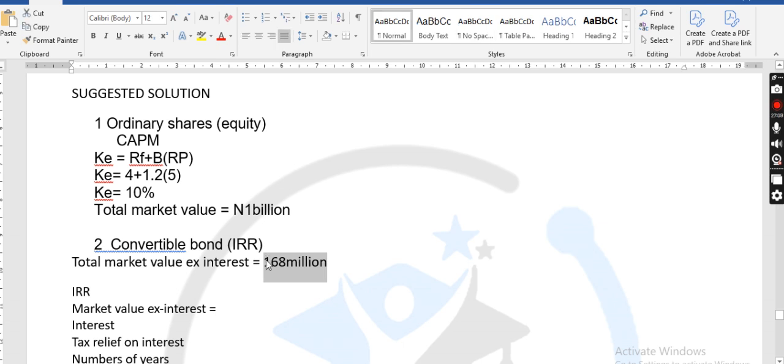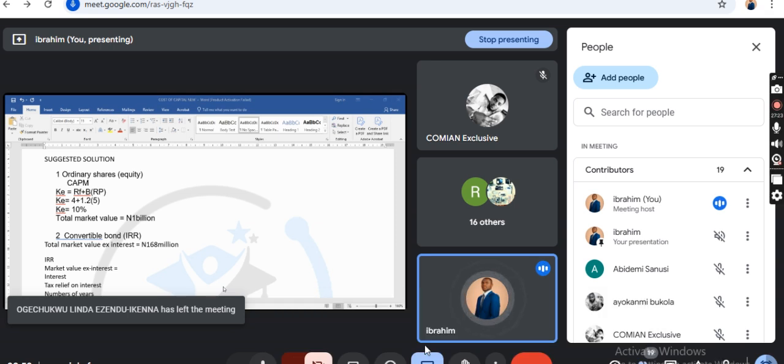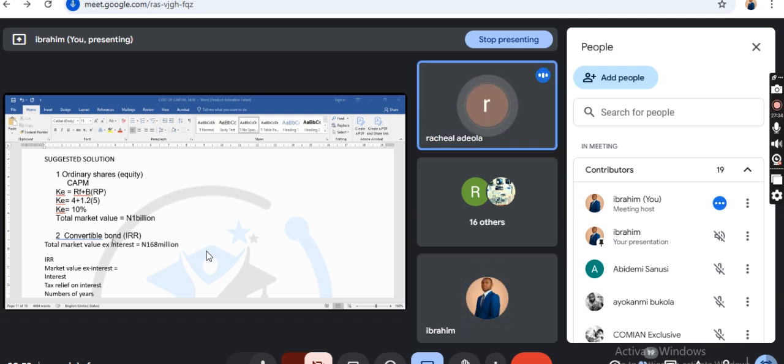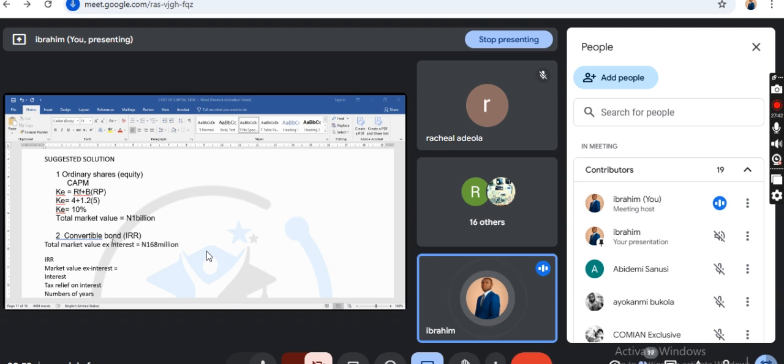Now, who can tell me how we determine market value as interest per bond? Who can try, class? We divide the total market value as interest by the number of bonds.